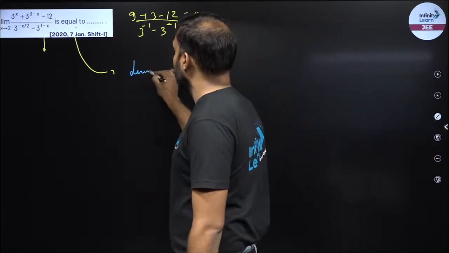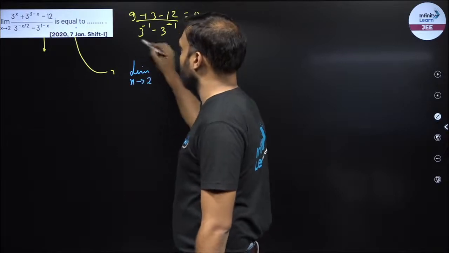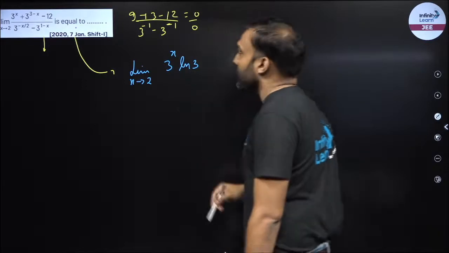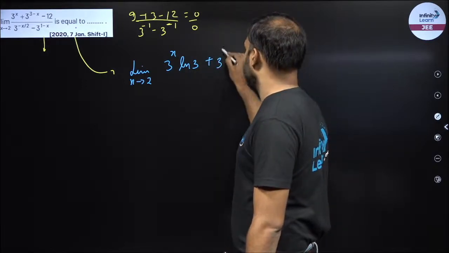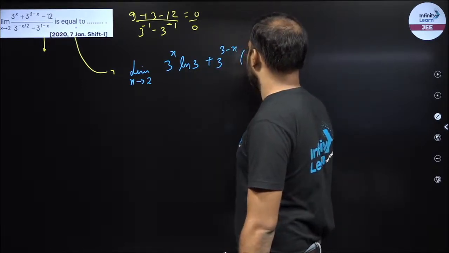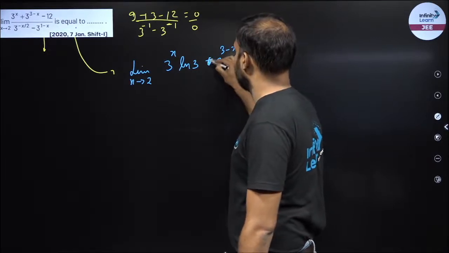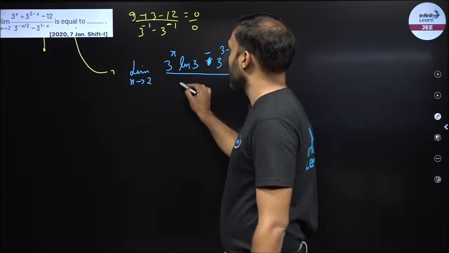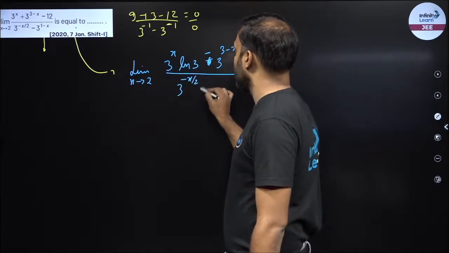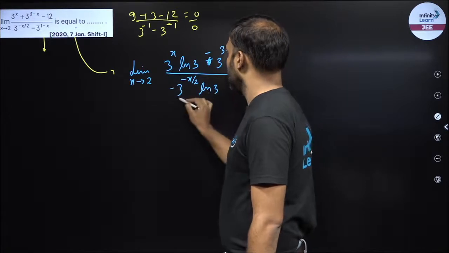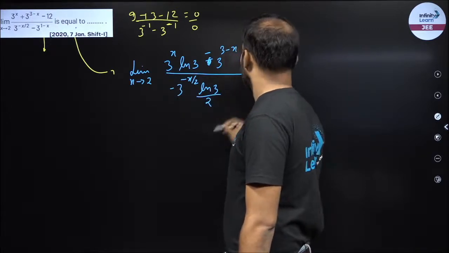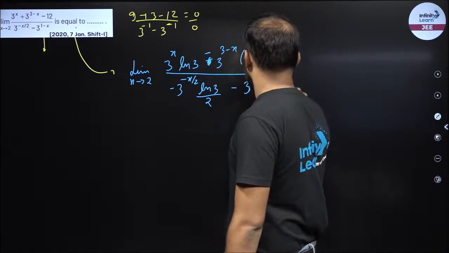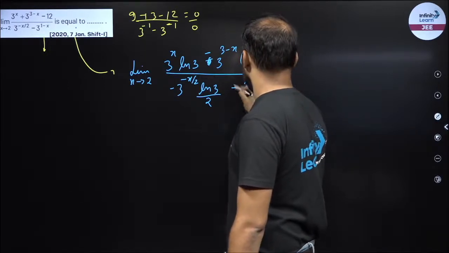So limit x tending to 2, derivative of 3 raised to power x is 3 raised to power x ln 3. 3 raised to power 3 minus x, the derivative would be 3 raised to power 3 minus x into ln 3 with a minus sign. 12 becomes 0. This is equal to 3 raised to power minus x by 2 ln 3 minus, divided by 2 minus 3 raised to power 1 minus x ln 3 and minus.